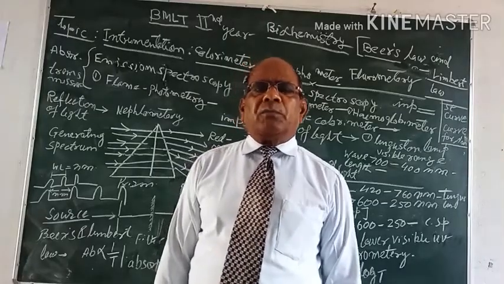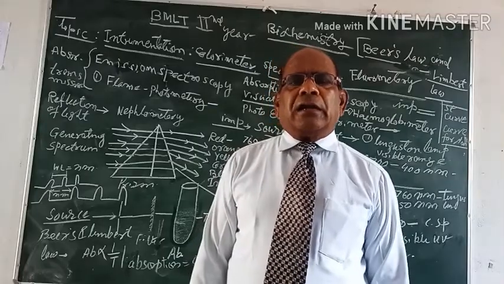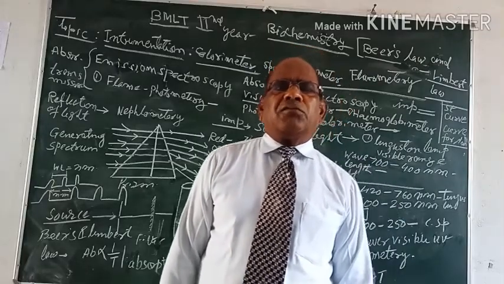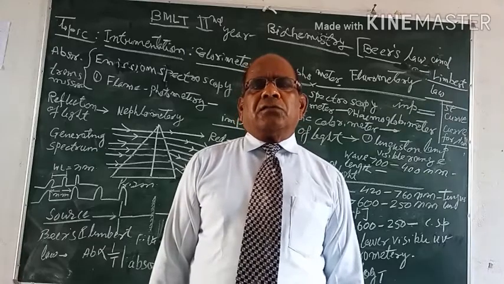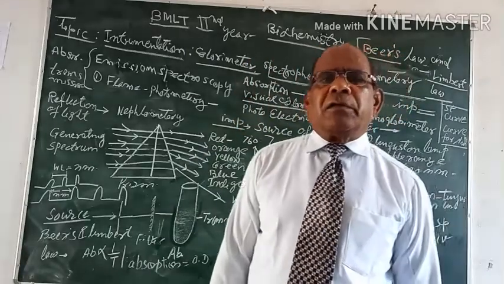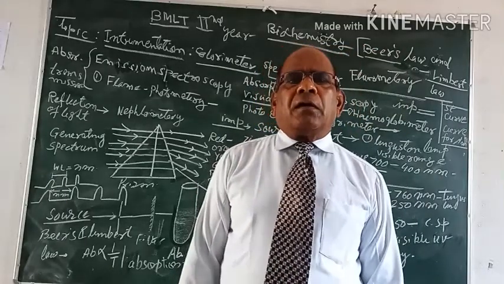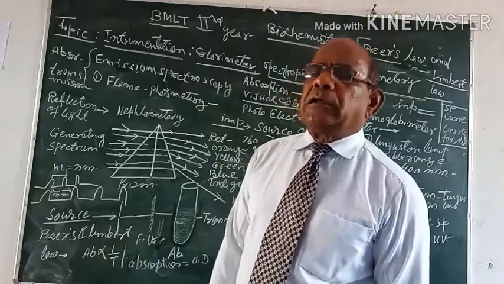The instrument which provides the facility to measure the depth of color of any transparent solution is known as a colorimeter, meaning color measurement with the help of light as a radiant energy.